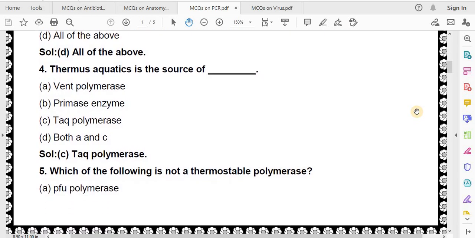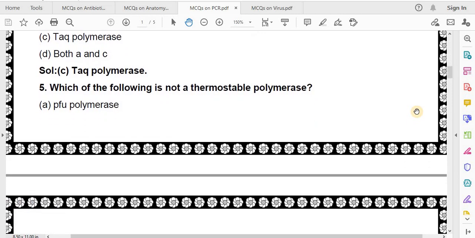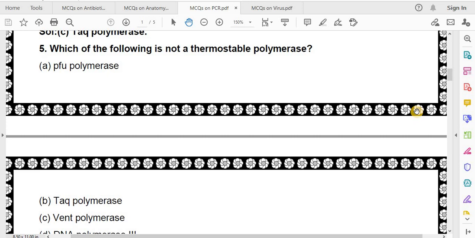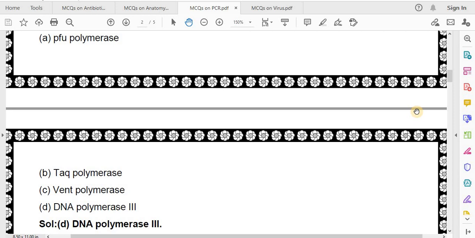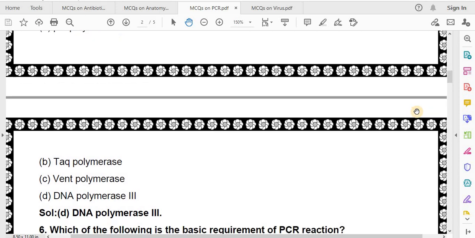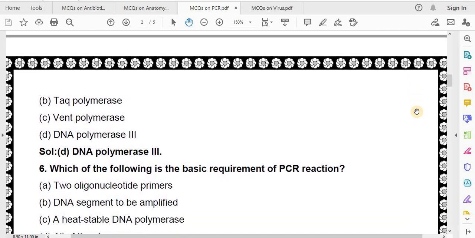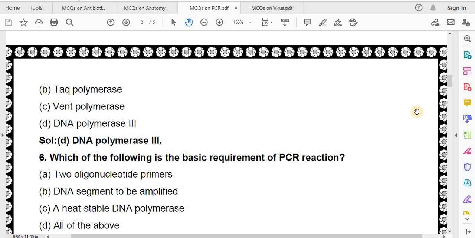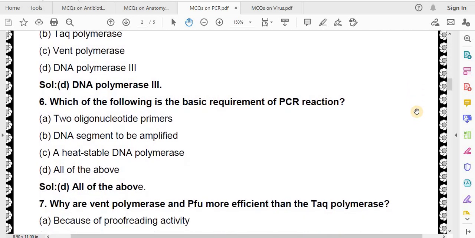Which of the following is not a thermostable polymerase? Pfu polymerase, Taq polymerase, Vent polymerase, DNA polymerase 3. Correct answer is DNA polymerase 3. Which of the following is the basic requirement of PCR reaction? Two oligonucleotide primers, DNA segment to be amplified, a heat stable DNA polymerase, all of the above. Correct answer is all of the above.